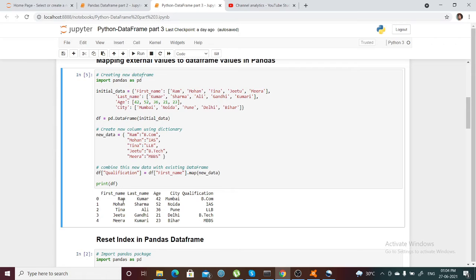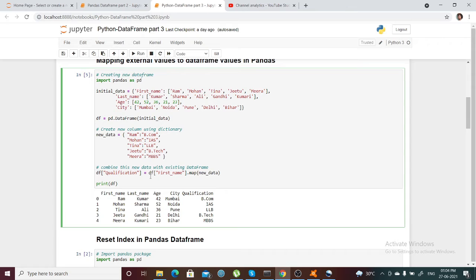So I have to take all the names, all the values in this column, and assign the desired values for the new column in the data frame.